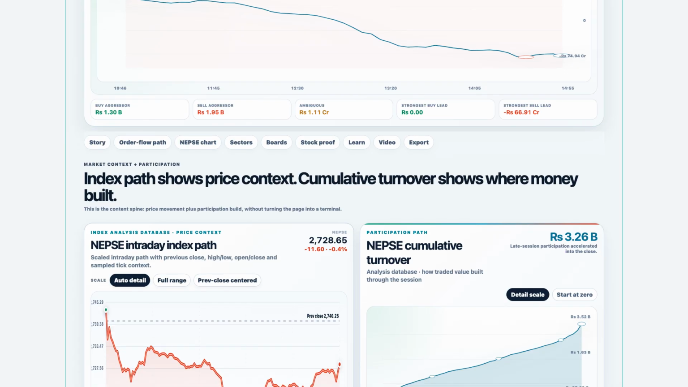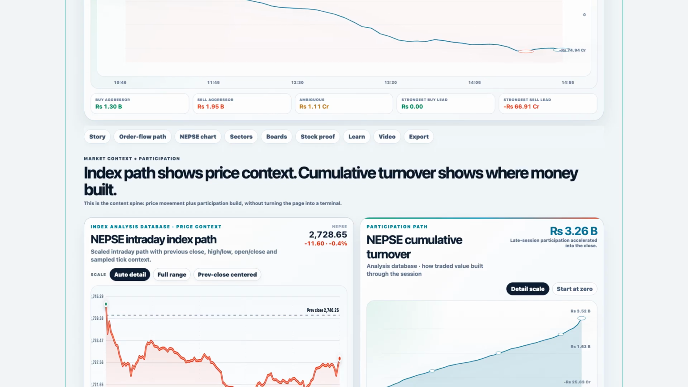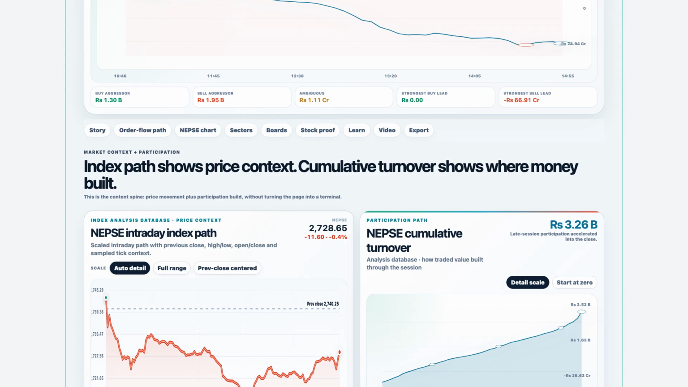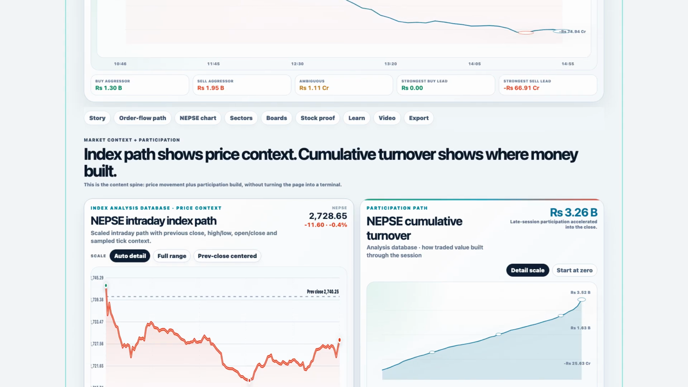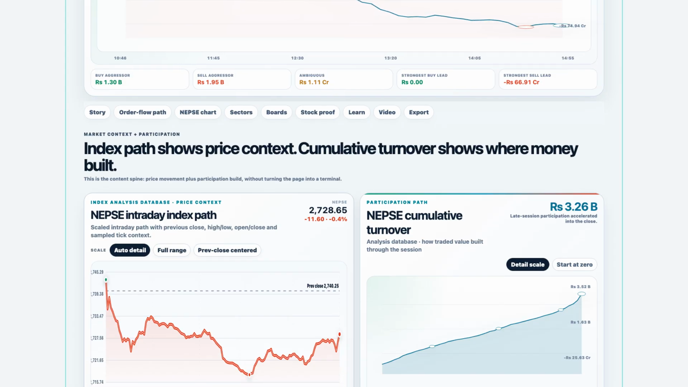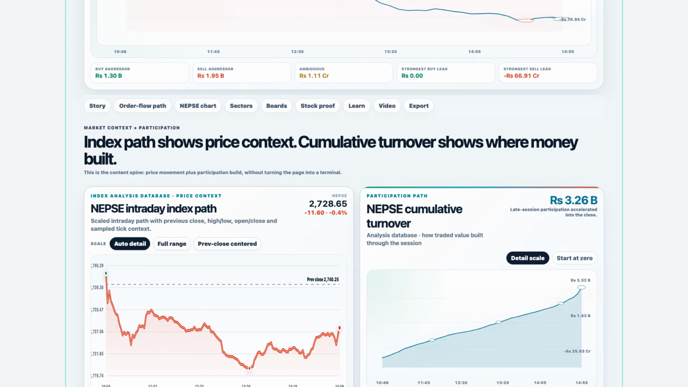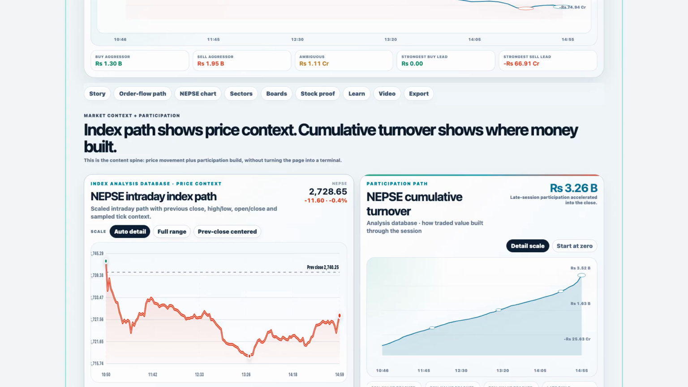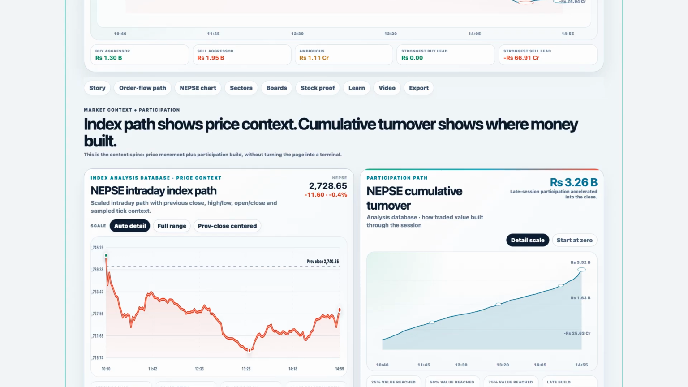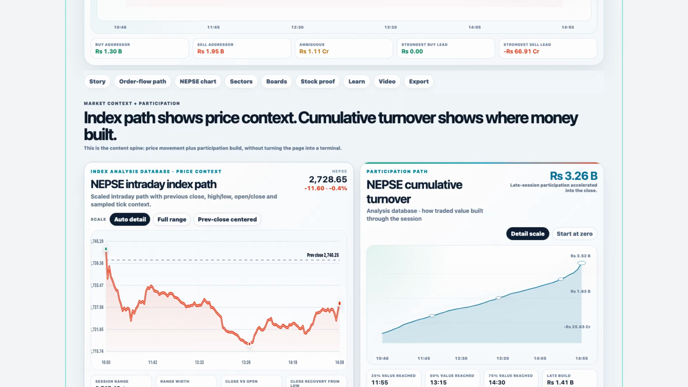That means the day should not be read as a tiny index move with no internal pressure. The index moved down only minus 0.42%, but the order flow layer shows a much larger internal imbalance. This is why price and order flow should be read together. Price tells us the result. Aggressor flow tells us the effort behind the result.